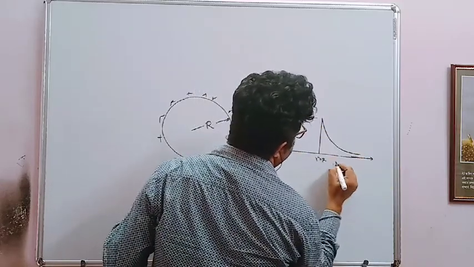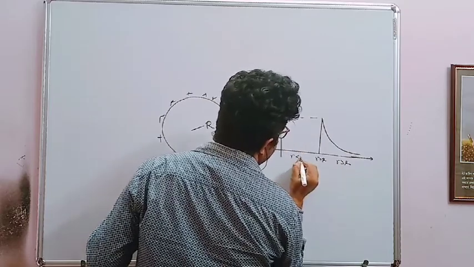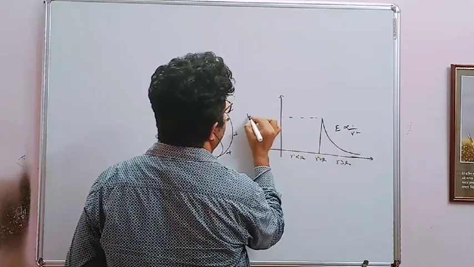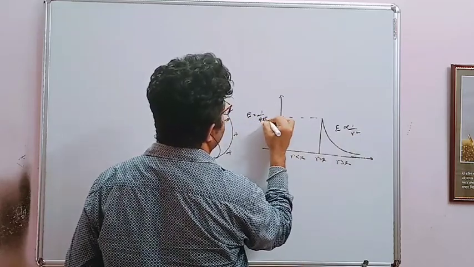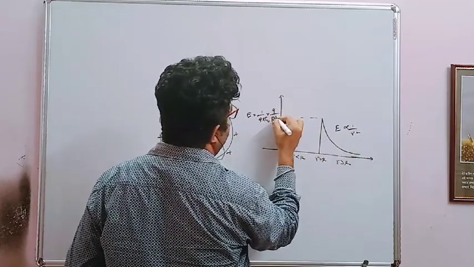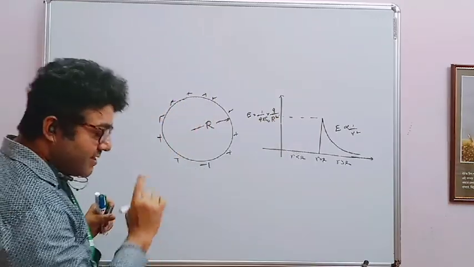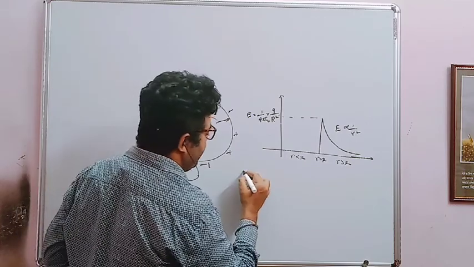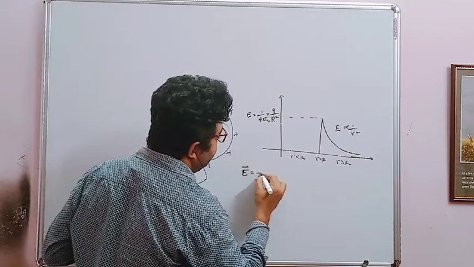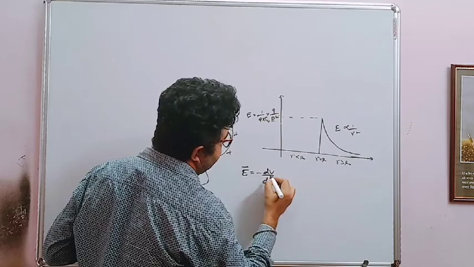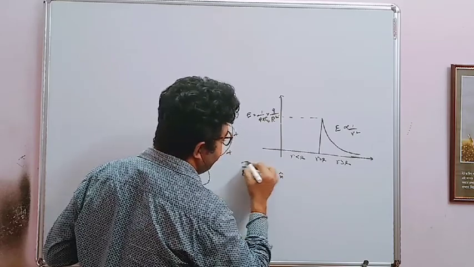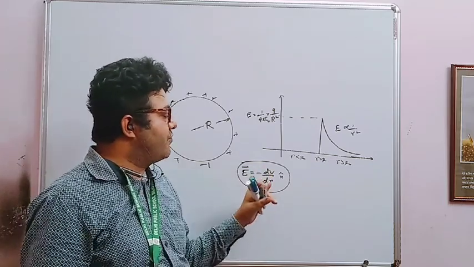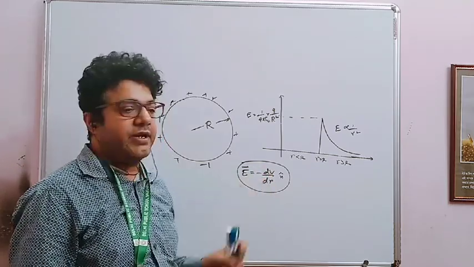Small r equal to capital R, small r greater than capital R, small r less than capital R. Electric field is inversely proportional to r square. This one is 1 by 4 pi epsilon naught Q by r square. And now this is very, very important. Electric field is minus dV by dr. That means differentiation of voltage with respect to position is your electric field.